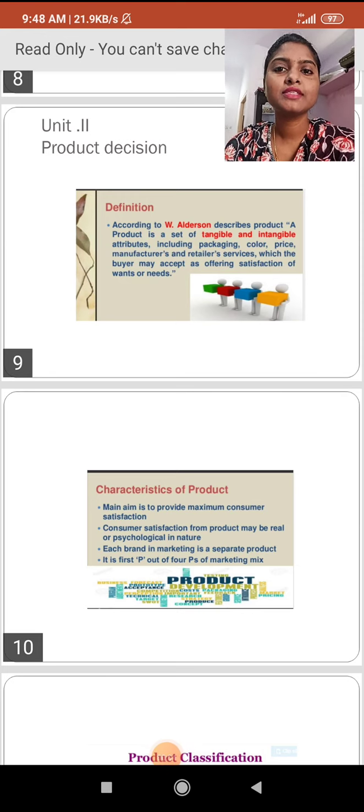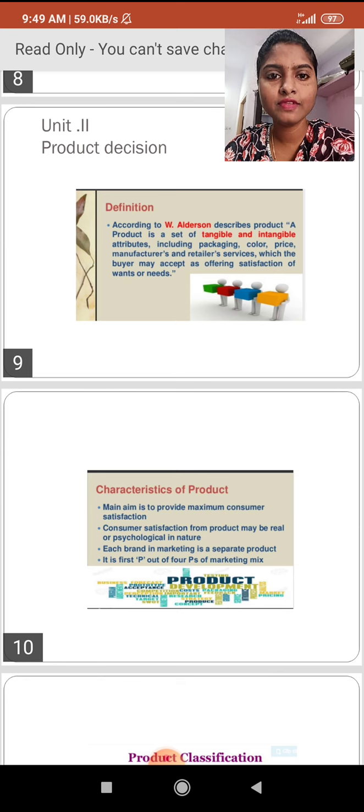Today I am going to discuss the product decision for B Pharmacy final year students, in the year 2021. Unit 2 is the decision. In that we will discuss the product definition. According to W. Anderson, a product is a set of tangible and intangible attributes including the packaging, color, price, manufacturing and retailer services, which a buyer may accept as offering satisfaction of their wants or needs. Okay, this is a definition.